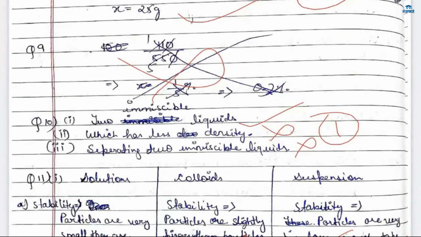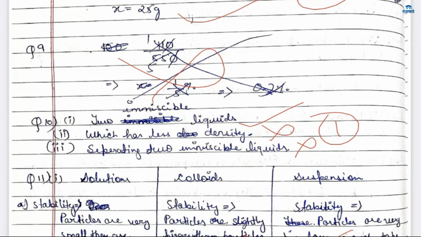Let me check, just a minute. The 10th one was about two liquids, the second one: the liquid having higher density will form the lower layer. So you wrote which has less density. But see, Razi, the question was which of the liquids will form the lower layer, right? So the liquid having higher density will form the lower layer, not the one with less density. Okay, the higher one will form it.